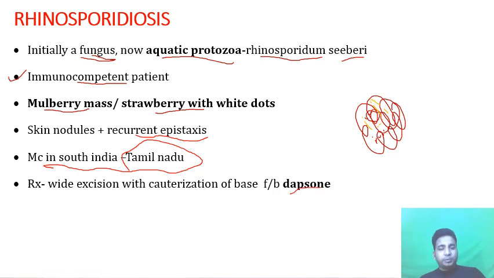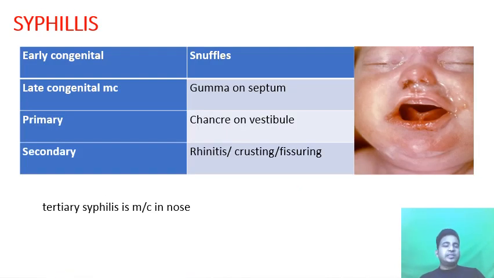Now one important point to remember: strawberry-like appearance. We are not saying a strawberry mass with whitish dots. A strawberry-like appearance of the nose happens in sarcoidosis, whereas the mulberry or strawberry-like mass with white dots is the pathognomonic feature of rhinosporidiosis. I'll show you in the next slide.